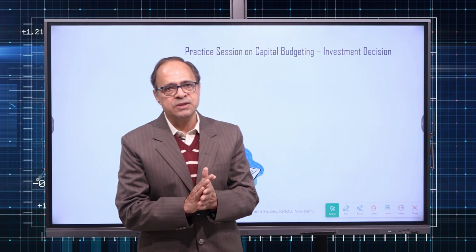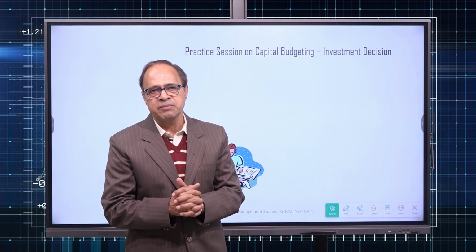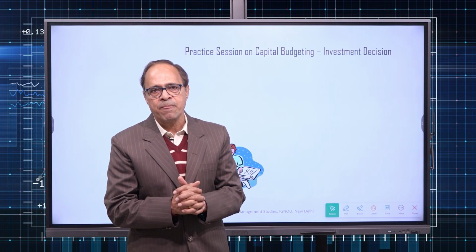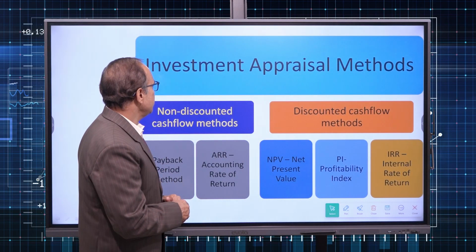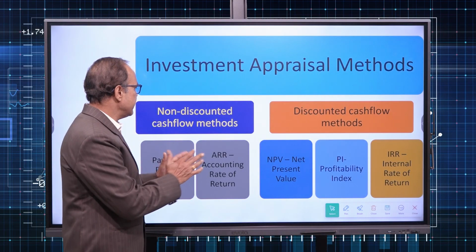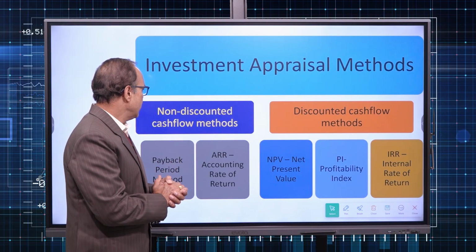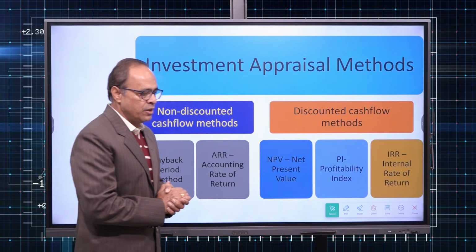In this video, first we will have a recap of the things which we have covered in the previous video, and then we will practice a numerical. Now if you see investment appraisal methods, we had categorized the methods into two groups: non-discounted cash flow method and discounted cash flow method.